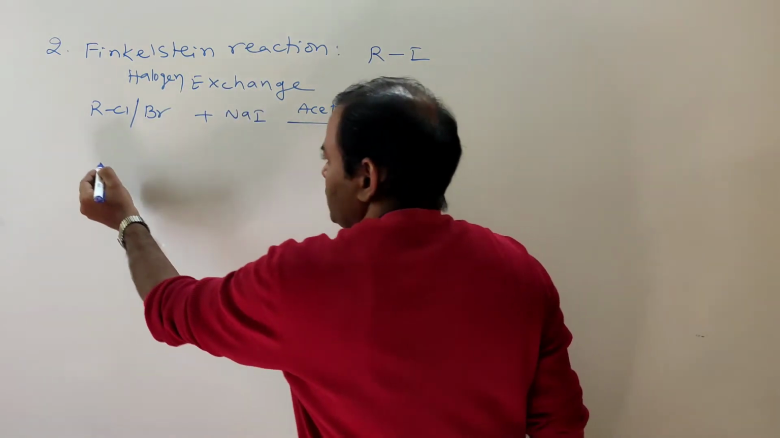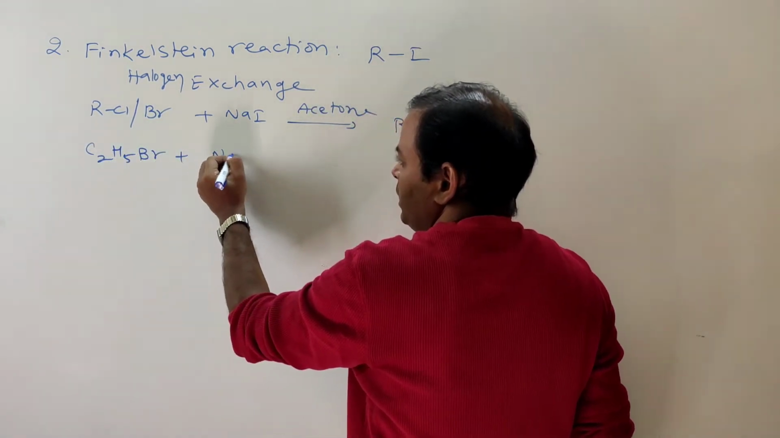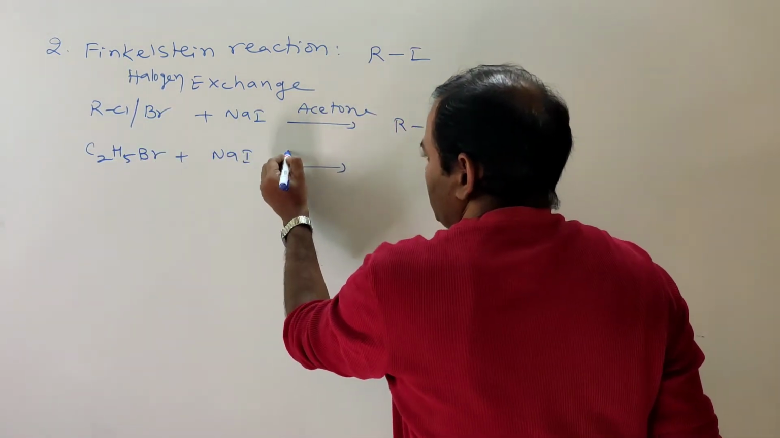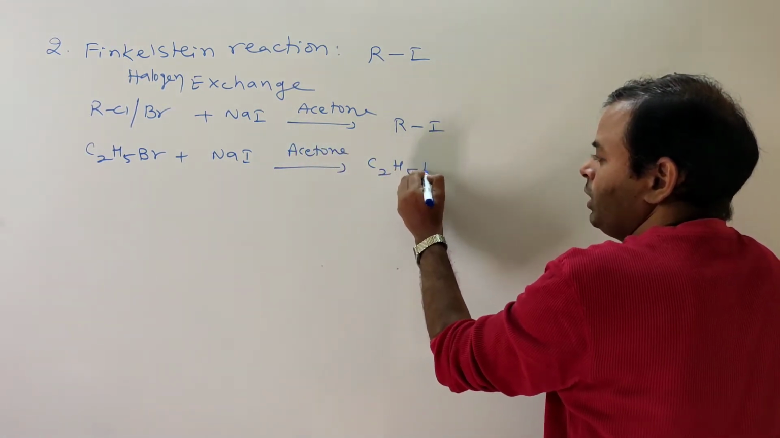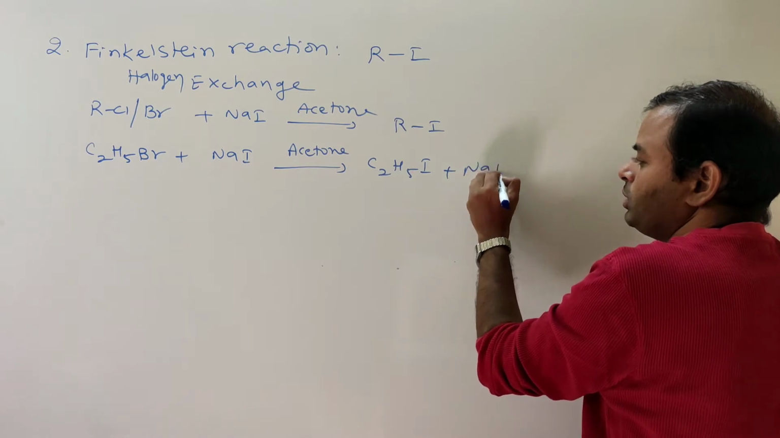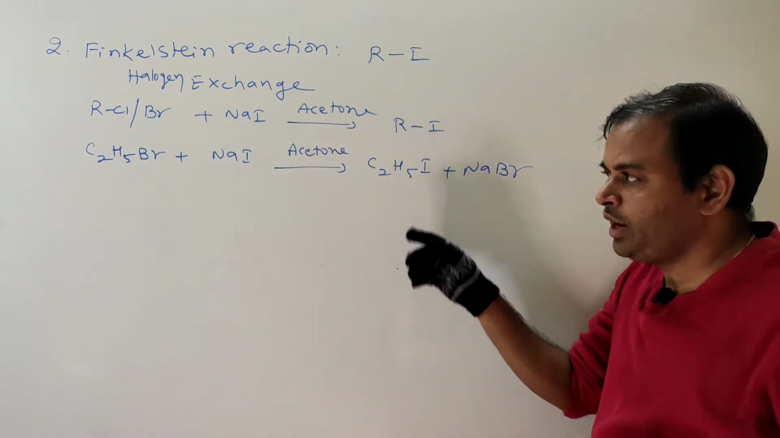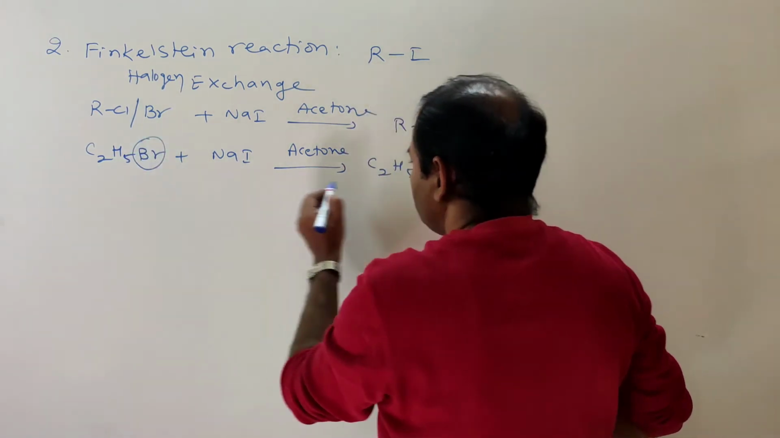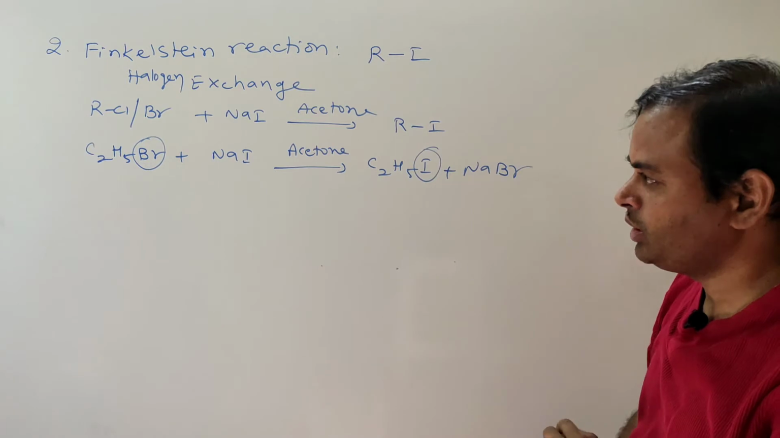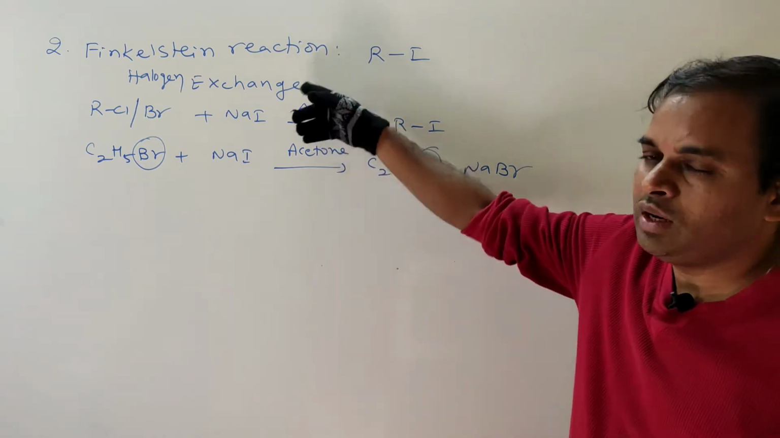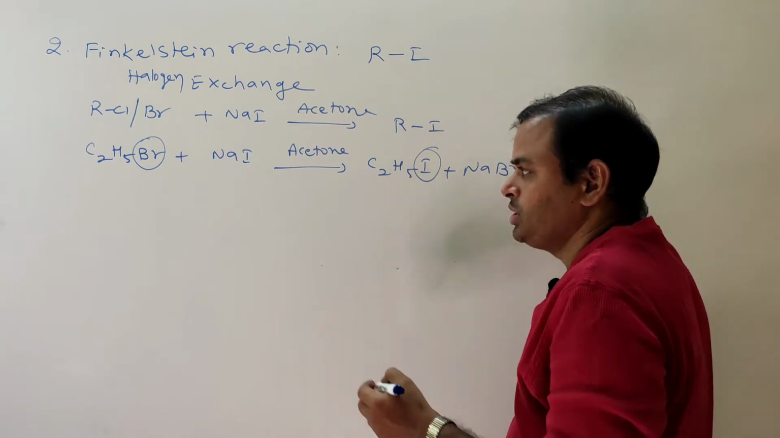If you take C2H5Br plus NaI in acetone, what does it give? C2H5I plus NaBr. Ethyl bromide is converted to ethyl iodide. The bromine atom is substituted with an iodine atom. That's why it is called a halogen exchange reaction.